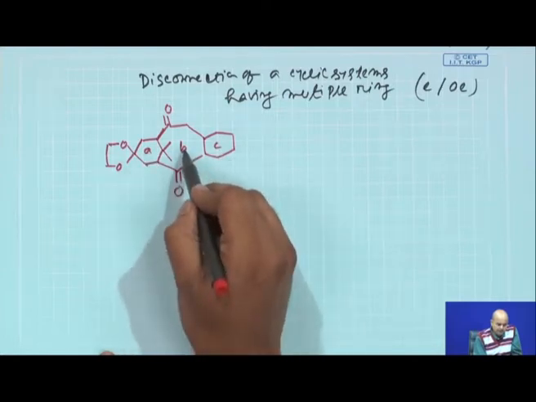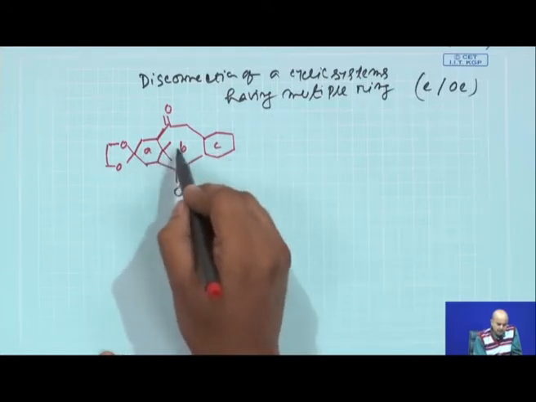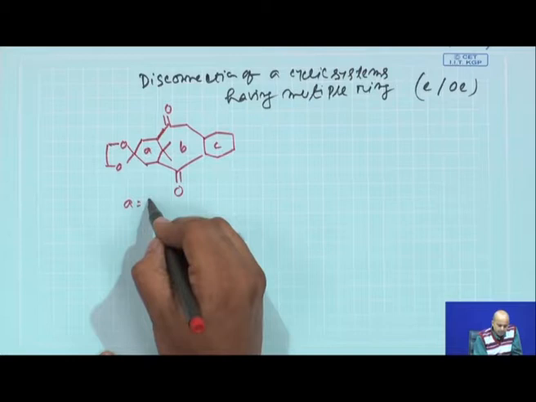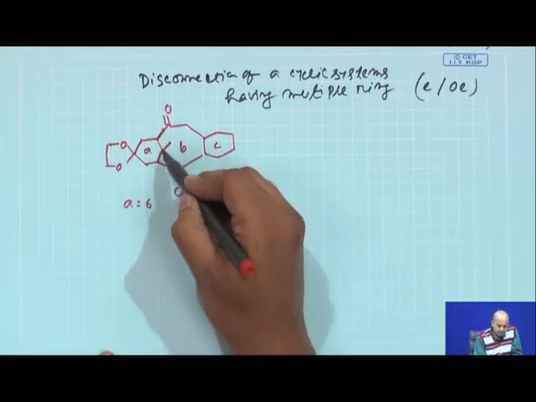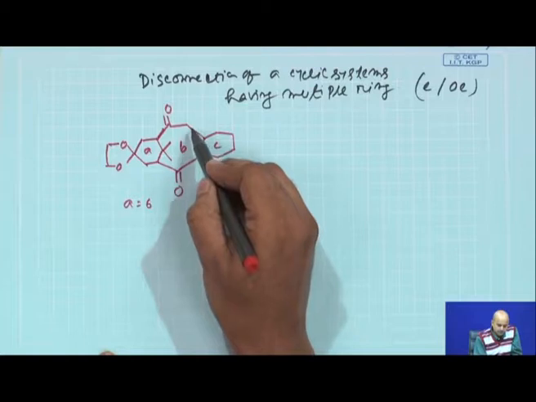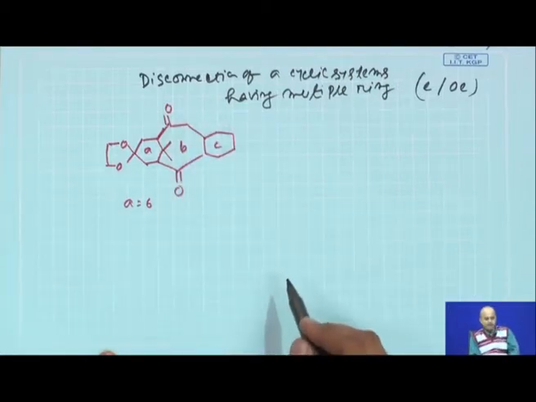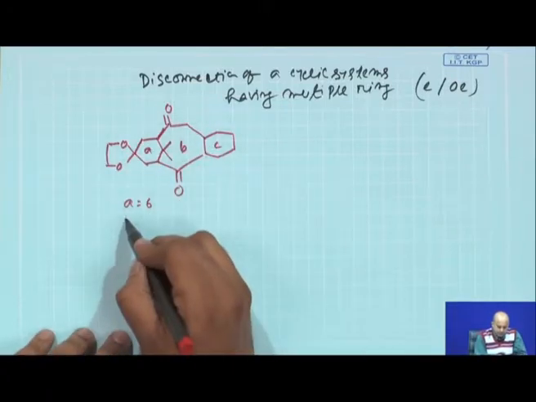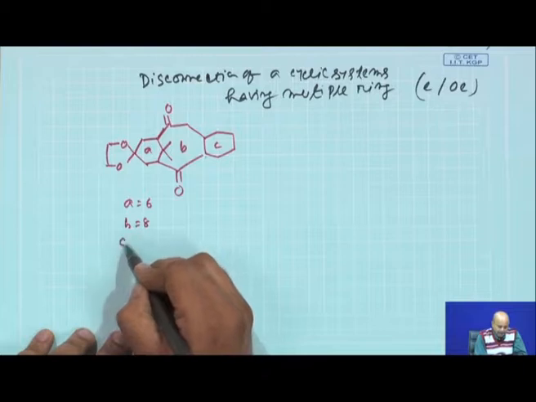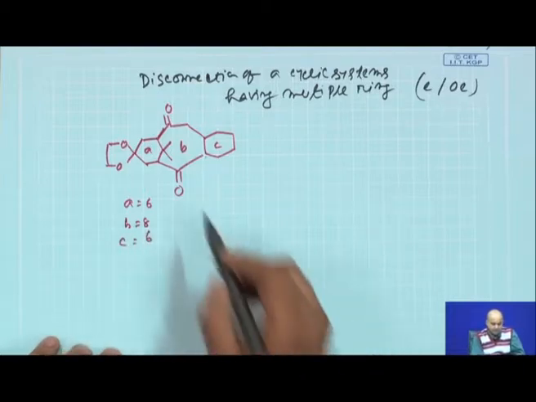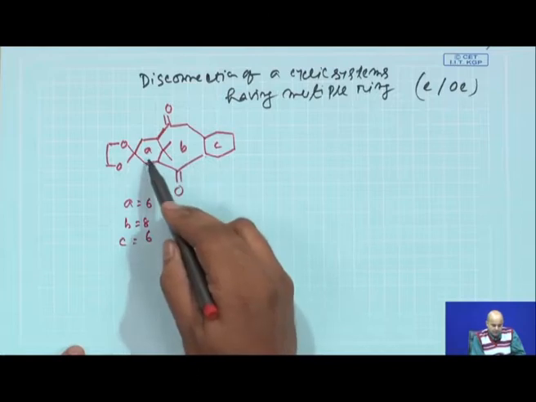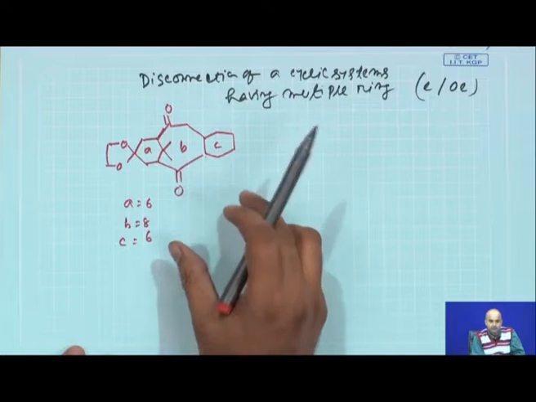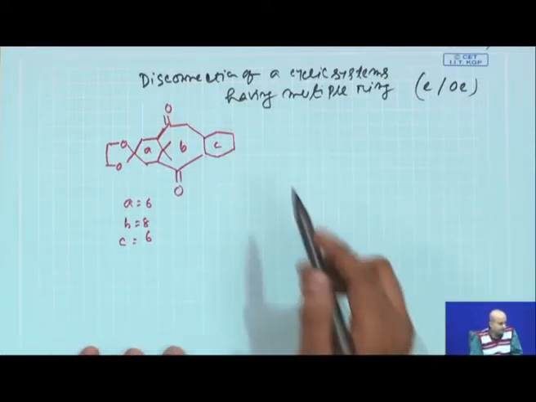Ring A and B is basically bridged fused, because you have a dimethyl bridge, 6-member ring. So, A is a 6-member ring. Now, B: 1, 2, 3, 4, 5, 6, 7, 8. This is basically an 8-member ring. So, B is an 8-member ring and C is again a 6-member ring. Now, this particular structure, this 6, 8, 6, was the core framework of taxane based natural products, and here it